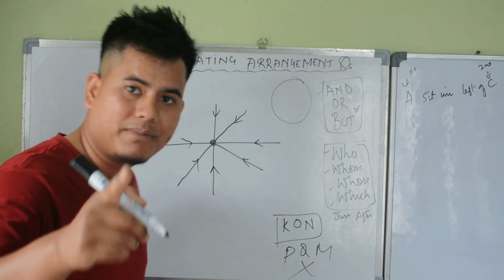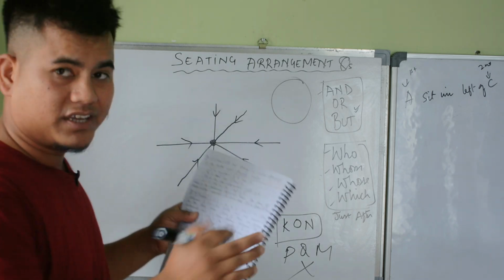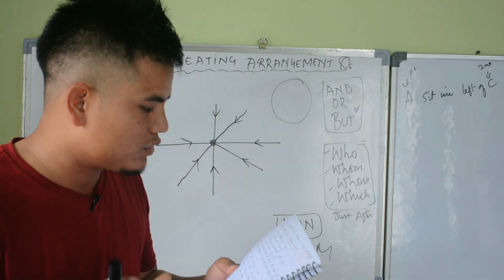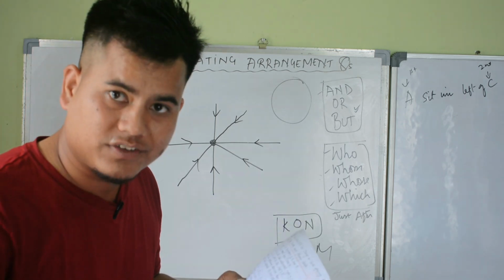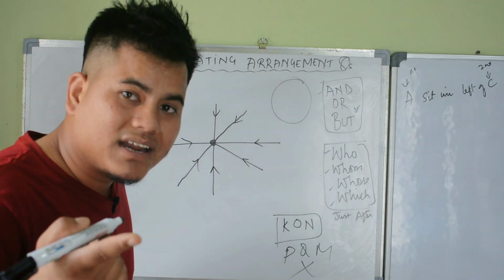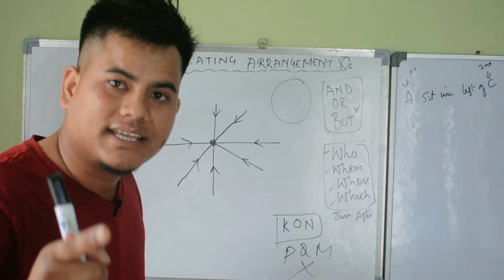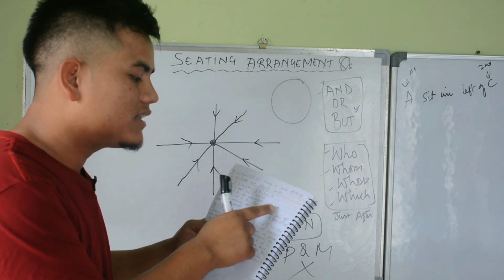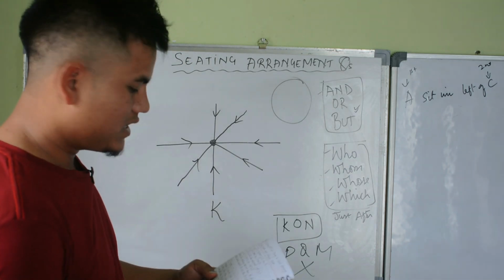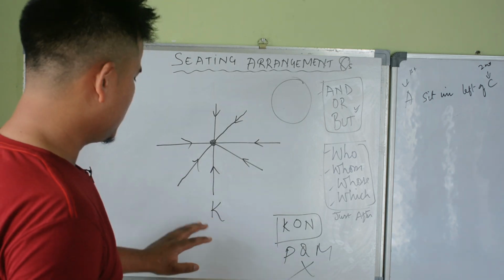P is to the intermediate right of K. Who is to the intermediate right of K? P. Here P is always the second person, and K is the first person. P is to the intermediate right of K.